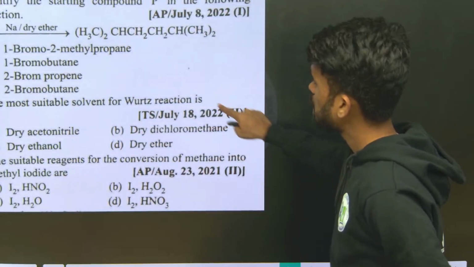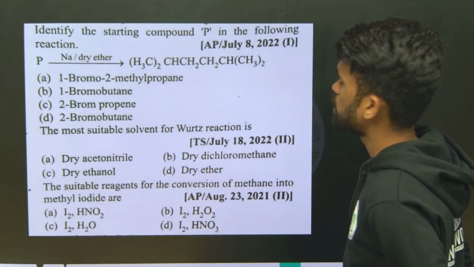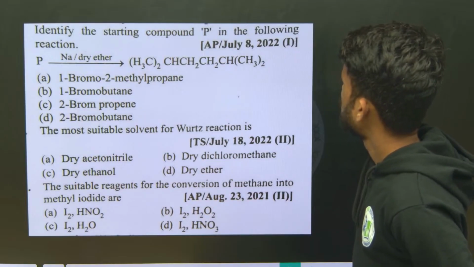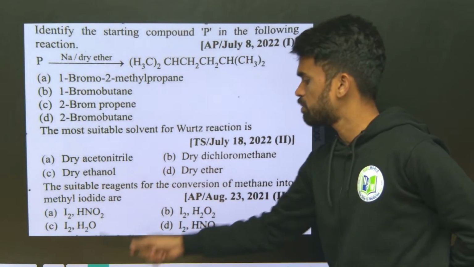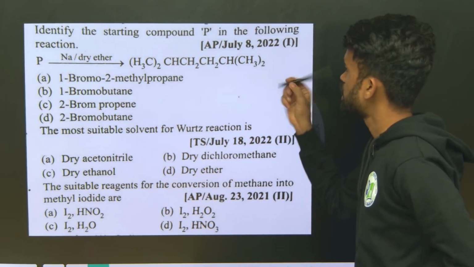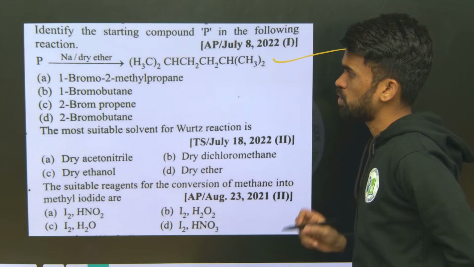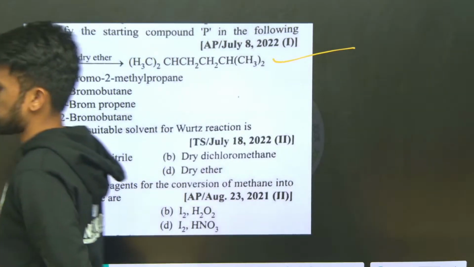Just look at this question first, you will get some confidence about what type of questions are asked in the exam. Identify the starting material in the following reaction. They are saying this kind of product is formed during the reaction. In order to make this kind of product, what is our starting material to be considered?